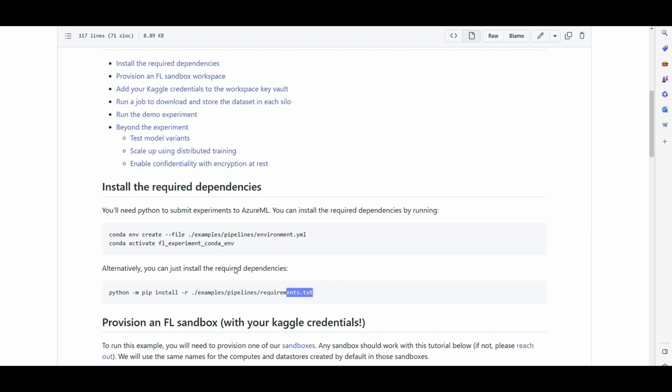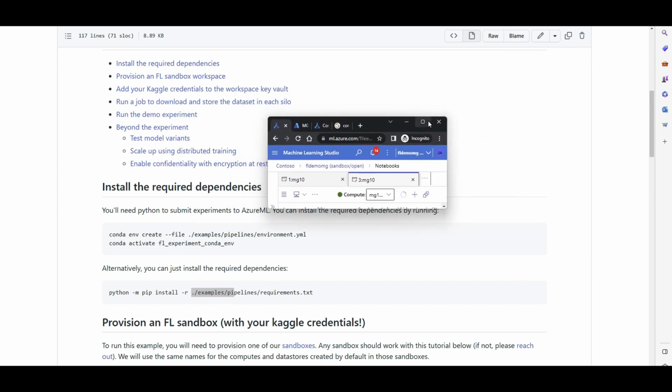You can just immediately run this command line, or create a virtual or Conda environment through an environment YAML file that comes with this repository and then activate it. So you can do both. What you need to do is run this command line under this path.